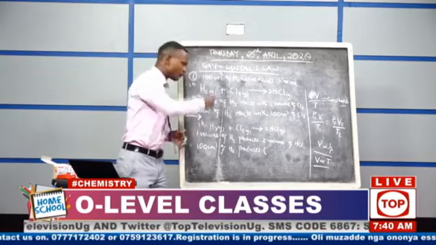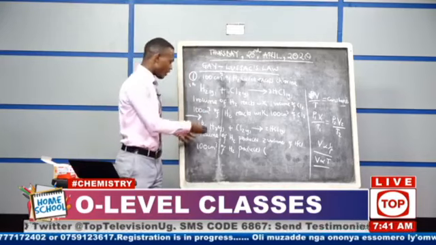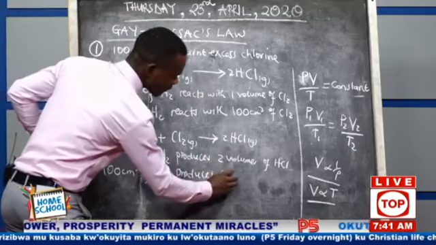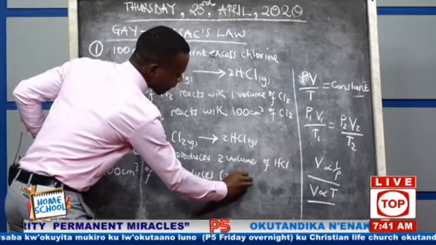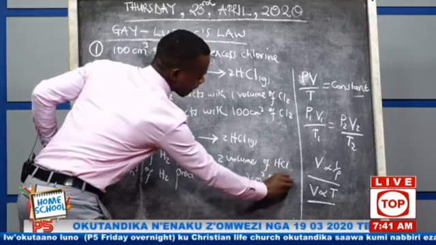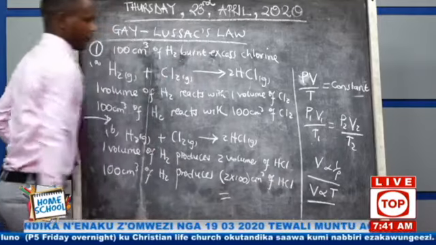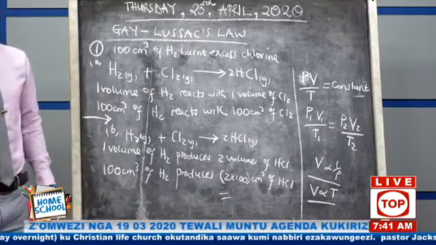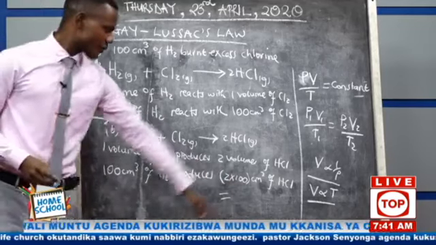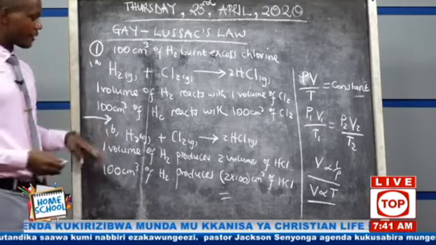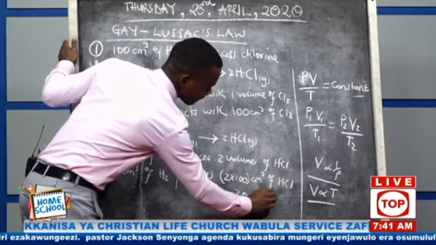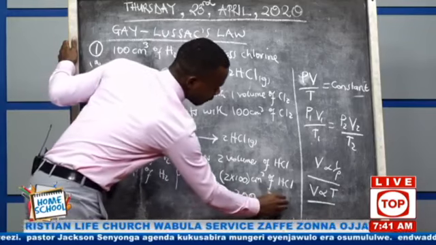So from 1, you form 2. What about when you boil 100? If 1 gives 2, that means 100 will give 2 times 100 cubic centimeter of HCl. Simple mathematics. If you cannot use your head, you use the calculator. You say 2 times 100 in your calculator, you'll get 200 cubic centimeter volume of HCl.